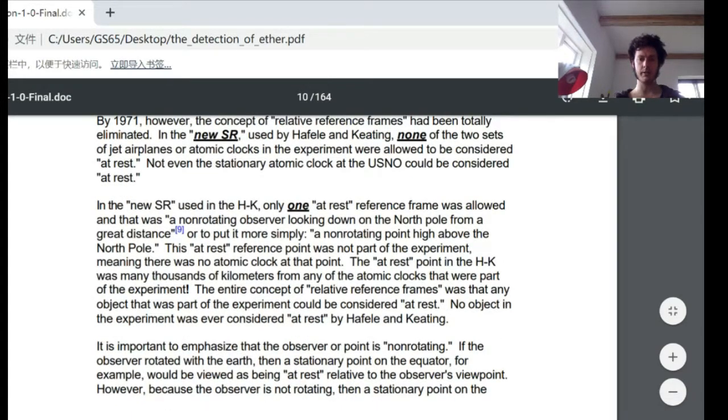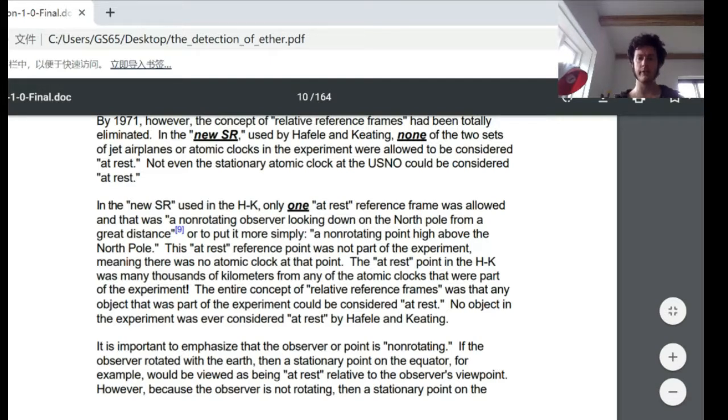In the new special relativity used by Feely and Keating, only one at-rest reference frame was allowed, and that was a non-rotating observer looking down at the North Pole from a great distance, or to put it more simply, a non-rotating point high above the North Pole. This at-rest reference point was not part of the experiment, meaning there was no atomic clock at that point.